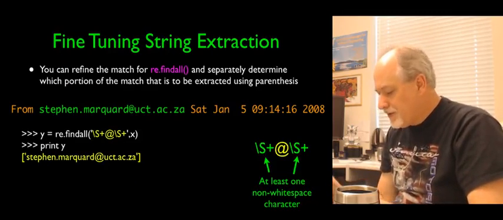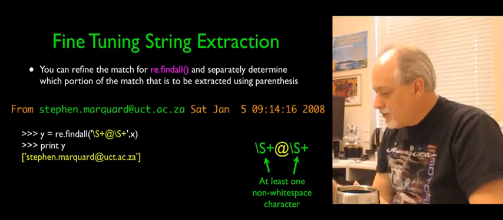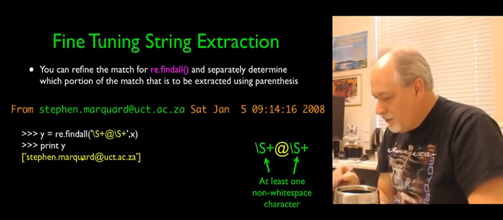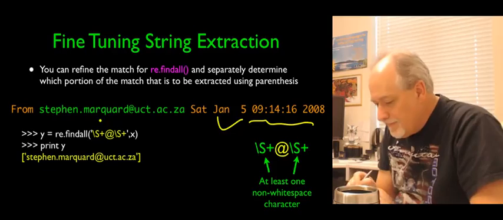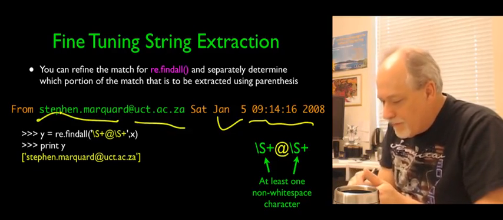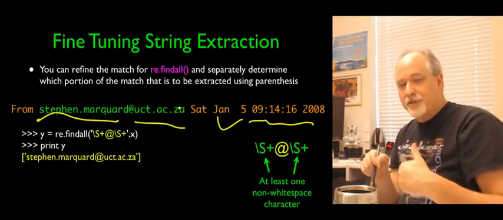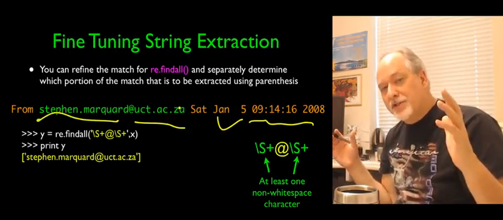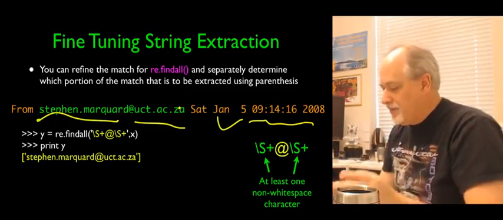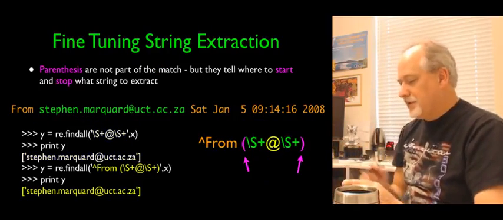In the previous slide, we extracted whatever matched. Whatever this matched, it looked across the whole string and found this thing, and gave us what it matched. But it's possible to make the match larger than what's extracted, to extract a subset of the match. And we'll see that on this next slide.